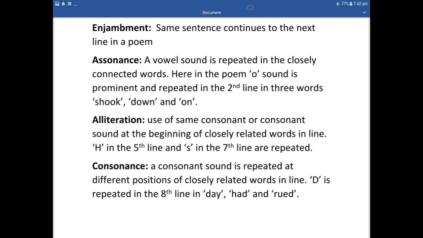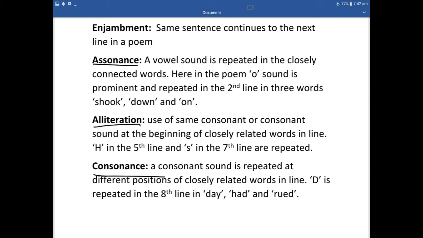The next literary devices that are used here are assonance, alliteration, and consonance. We will discuss them one by one. Assonance means a vowel sound is repeated in closely connected words.